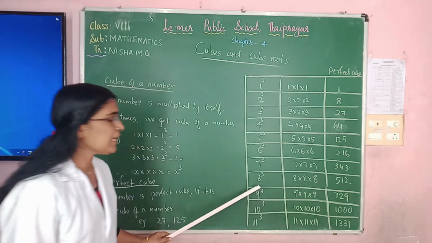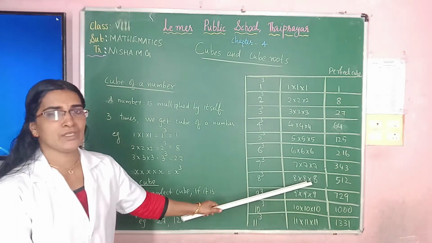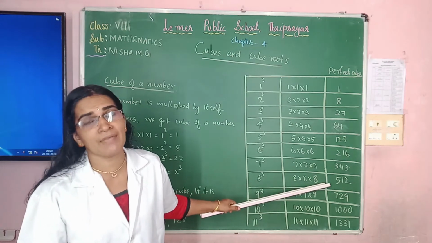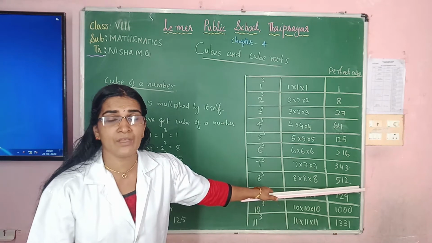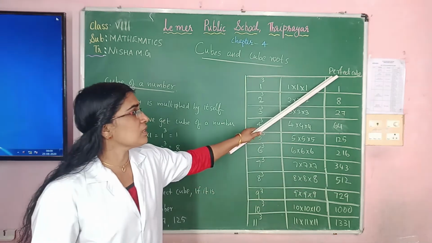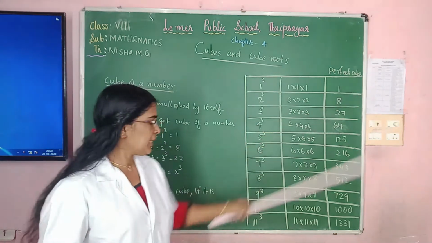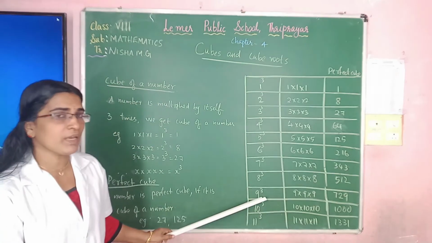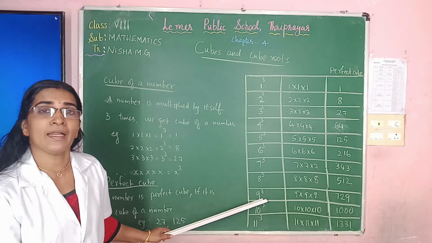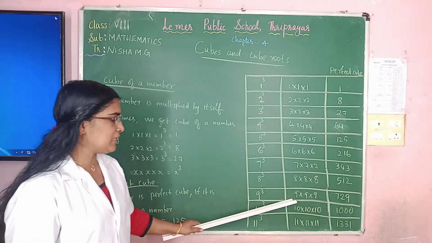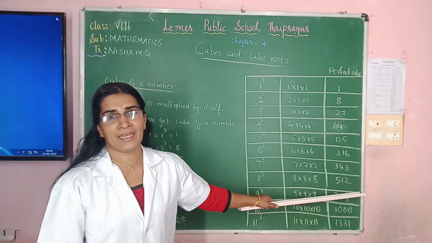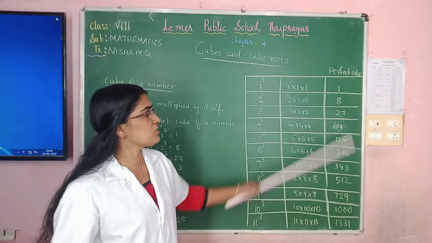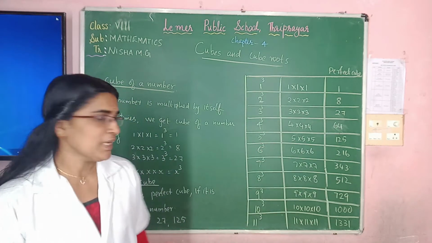Next, what is 8 cube? 8 into 8 into 8. Multiply 8 how many times? 3 times. And what is the result? 512. So 512 is which number? Perfect cube. Next, 9 cube. How can we find 9 cube? Multiply 9 three times. 9 into 9 into 9. What is the result? 729. So 729 is which number? Perfect cube.